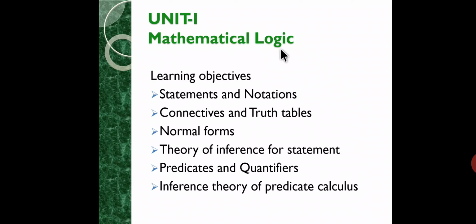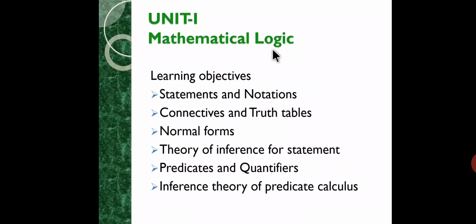So what is logic and what is mathematical logic? We use logic to solve issues or problems, or to resolve uncertainty behind any issue or problem. Also, to analyze a particular situation or problem, we use logic.